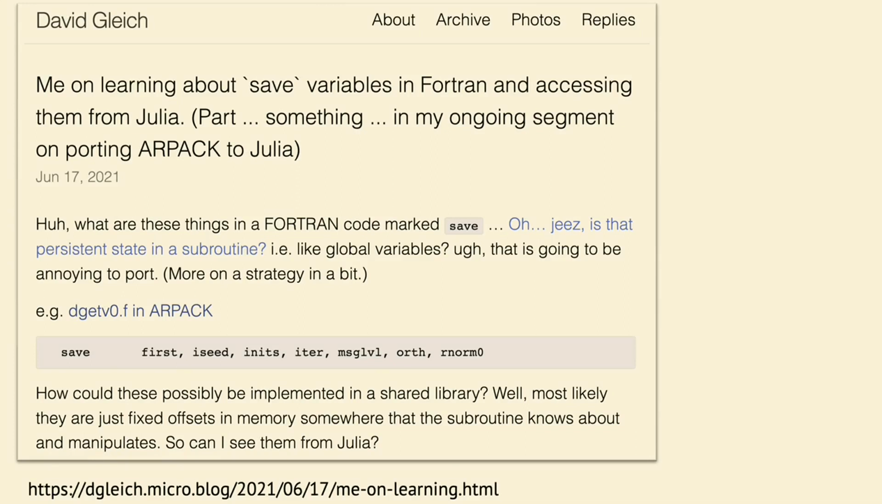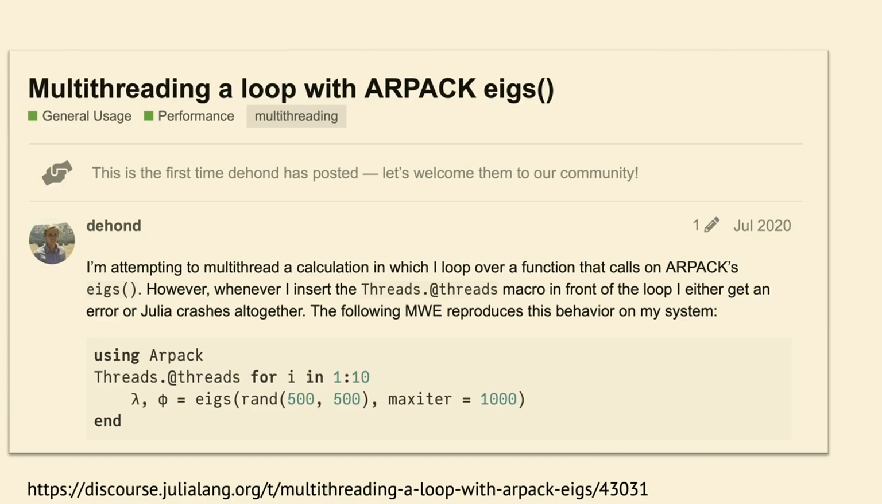If you want to learn about some of my initial investigations of these things in Julia and in terms of Arpack, please check out this blog post. Of course, if there is persistent state, then it begs the question of what actually happens when multiple threads try and use Arpack in Julia by itself. Here's a post on the Julia discourse that describes one experience with trying to use Arpack's eigs call in a multi-threaded loop. The upshot is, it crashes and does not work. This made me briefly revisit some of the assumptions about how easy I thought this was going to be.